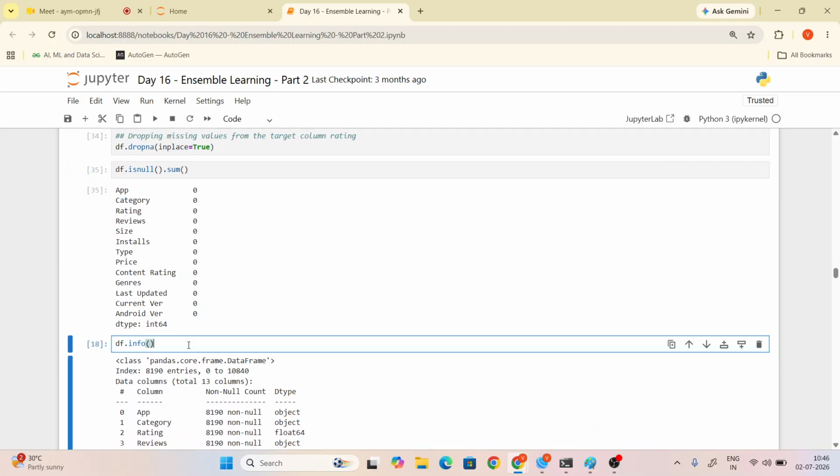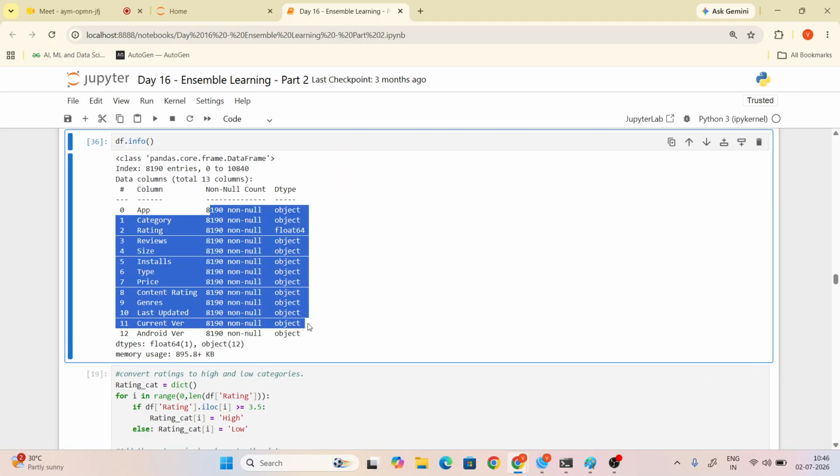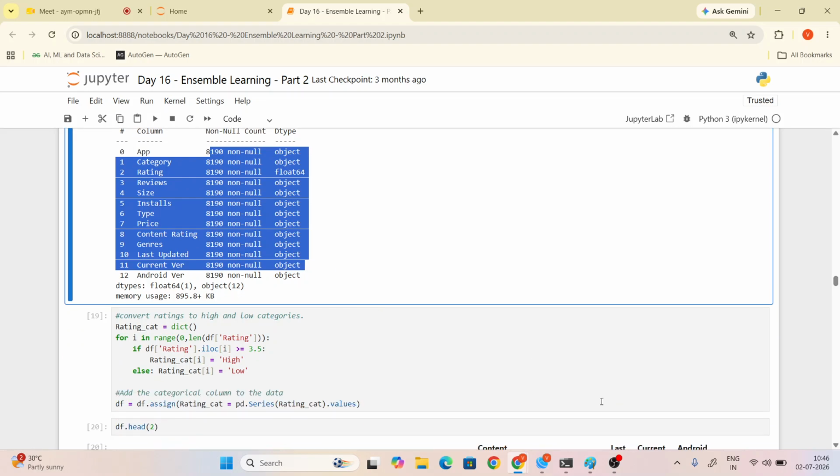Okay, so now you are checking the info function. What does it display? Now tell me, do you see any difference from the previous one to now? So now we have all 8,190 records there, right?